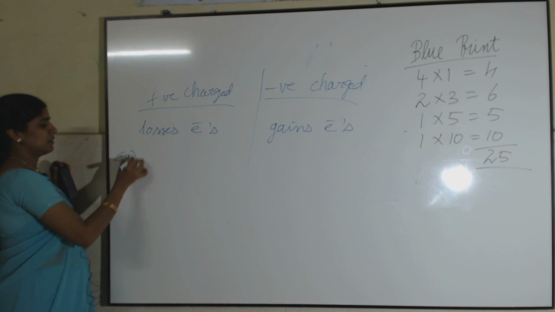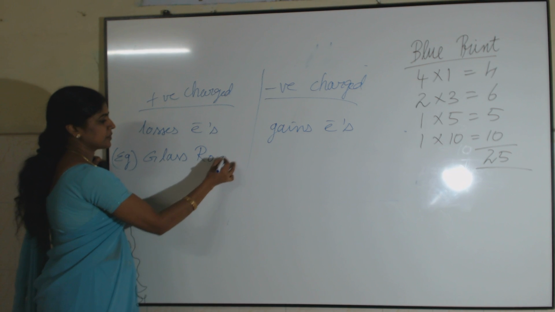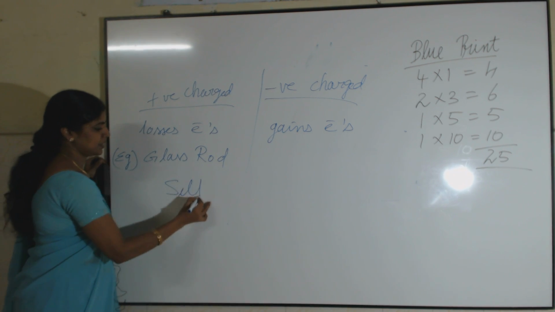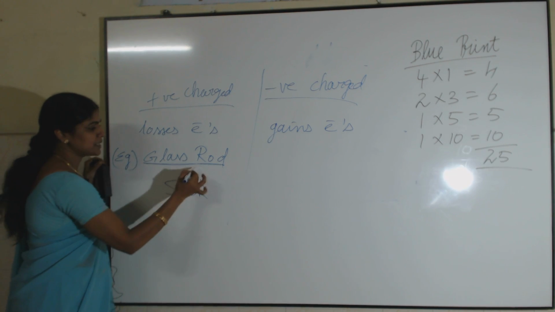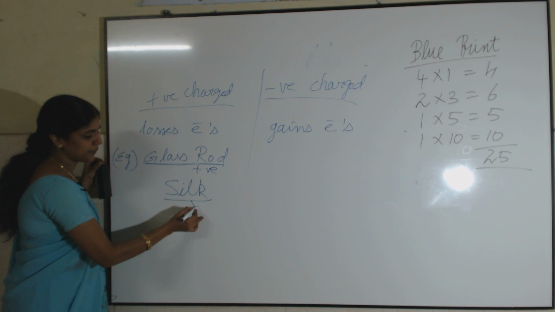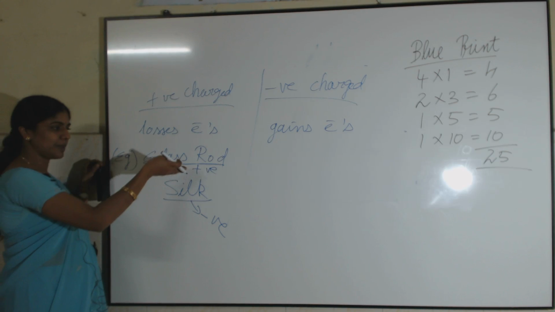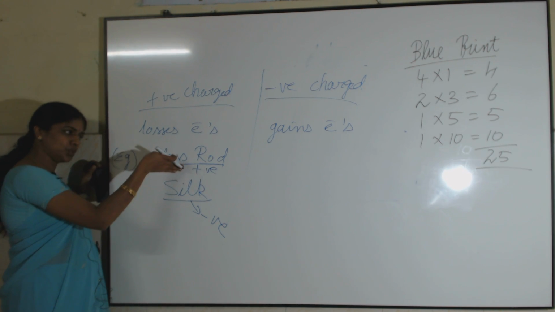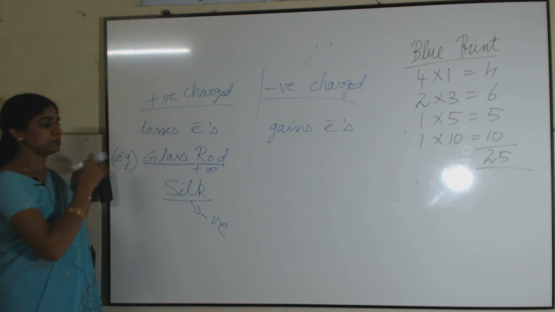First, when a glass rod is rubbed with silk cloth, this glass rod becomes positively charged and this silk cloth gains an equal amount of negative charge. Whatever magnitude of positive charge the rod gains, the silk gains an equal amount of negative charge. What does that mean?